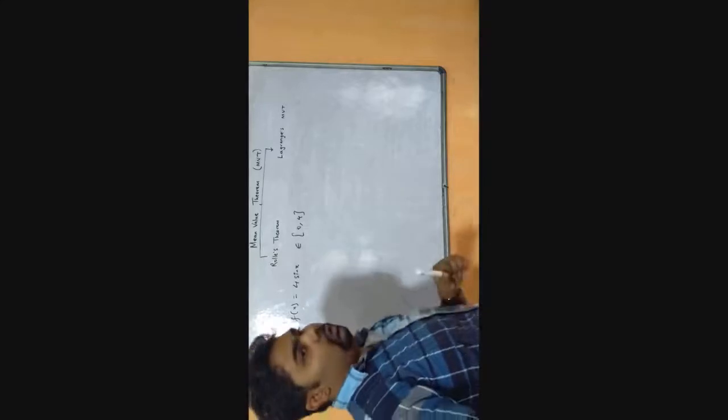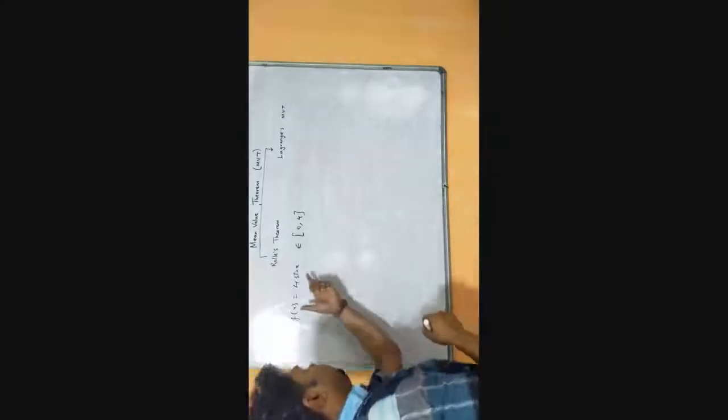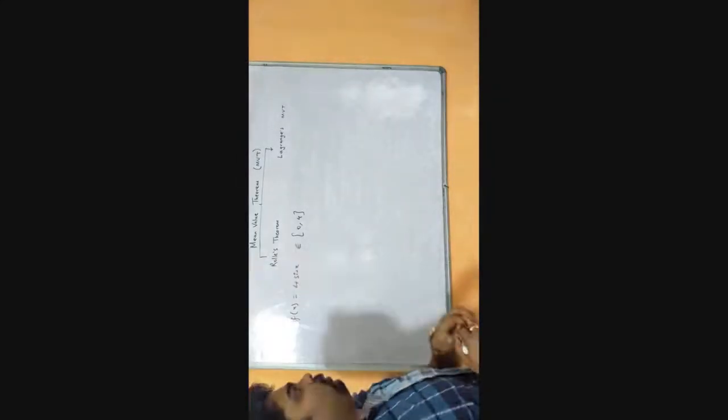So generally in our syllabus, we will be getting questions from 1, 2 and 3, right? The questions related with either polynomial or log x or any trigonometric function. So generally this type of question we don't get, right? But it is also applicable here in Rolle's theorem. So the next question, we have f x equals 4 sin x, which belongs to the interval 0, 4. So again we have to see whether this given function is applicable or not.